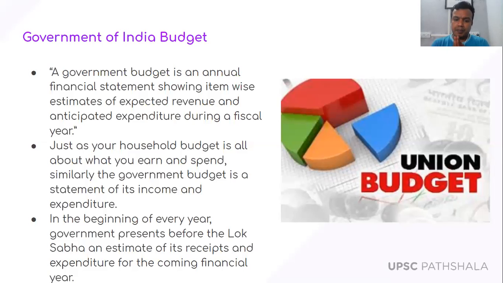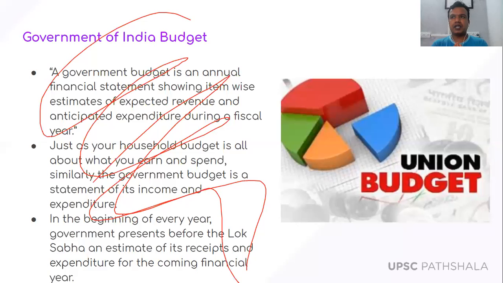Okay. So in the beginning of every year, government presents before the Lok Sabha an estimate of receipts as well as expenditure. So you need to remember one thing, that the government budget is always a futuristic one. Futuristic one means what? What is going to happen in the coming year? That is what a budget is. So it is not necessary that everything which is being estimated in the government budget can achieve the target of the government budget, right?